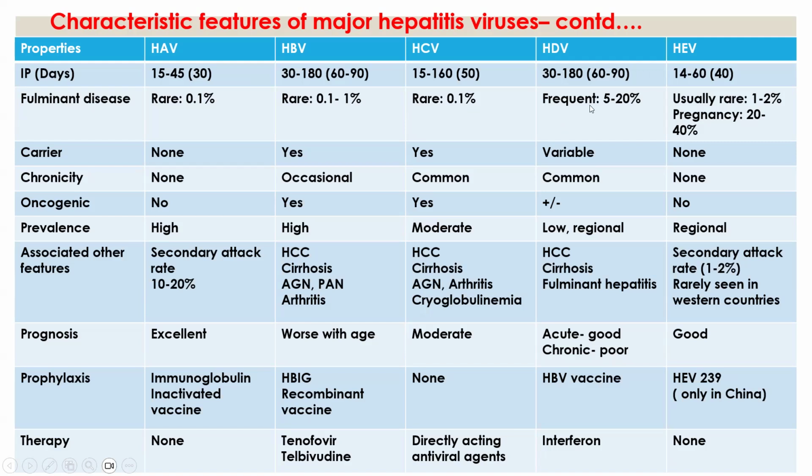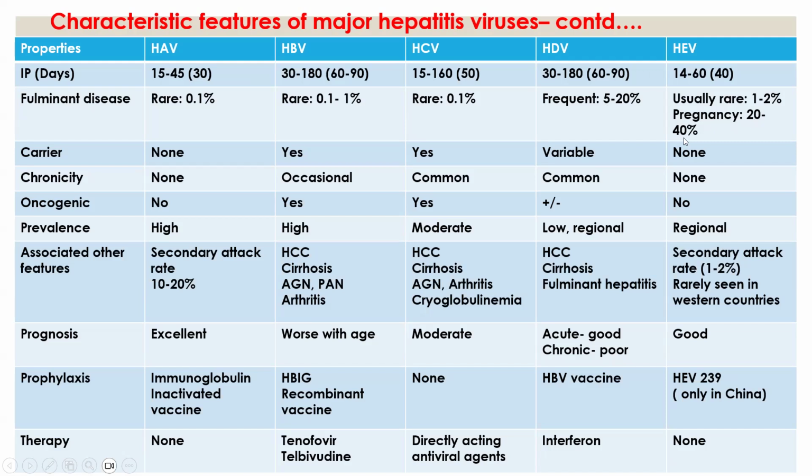Hepatitis D virus is very frequent, almost 5 to 20%. As I told you, hepatitis D virus cannot cause infection independently. So it causes co-infection or simultaneous infection with hepatitis B virus. So that's why there are more chances of severe disease. Hepatitis E virus is usually very rare, 1 to 2 percent only. But in case of pregnancy, it is high.